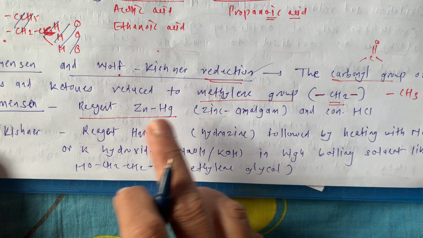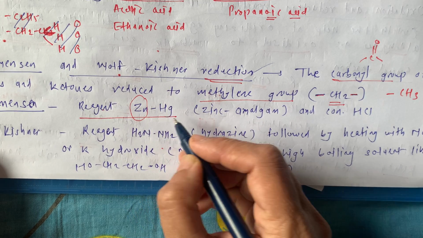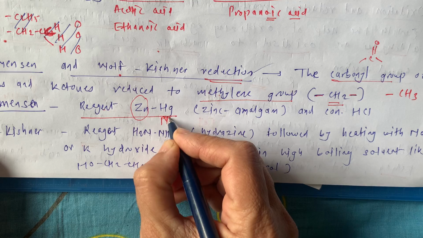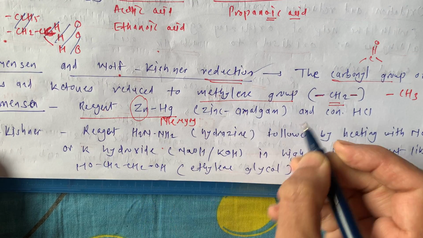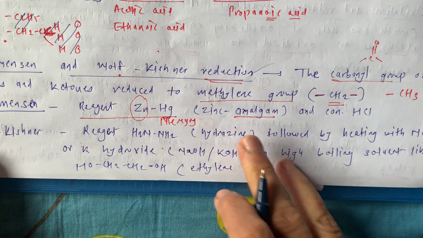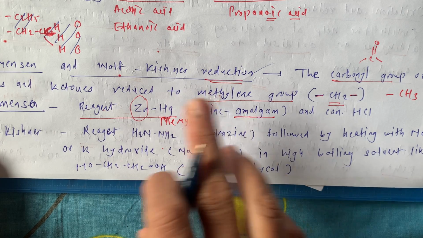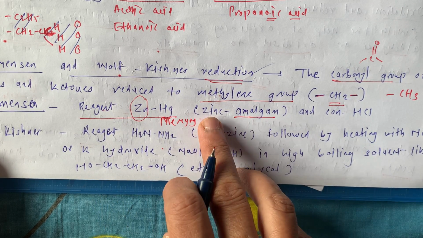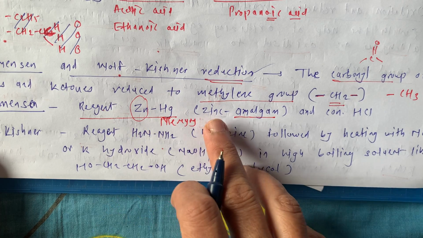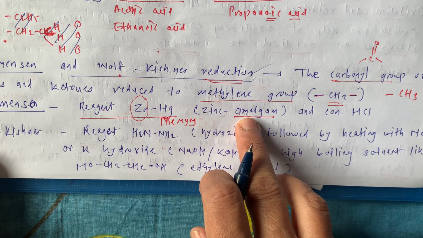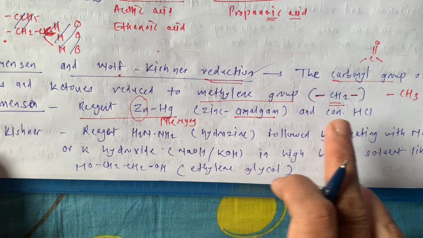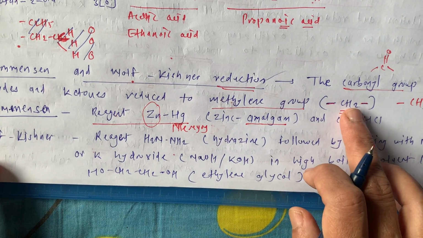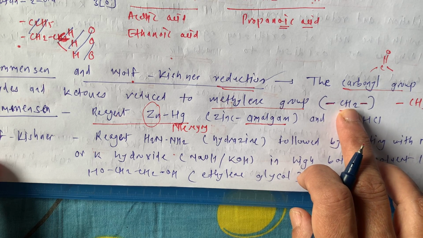What is an amalgam? When any metal is with mercury, then it is known as an amalgam. If zinc is with mercury, we say zinc amalgam. If sodium is with mercury, we say sodium amalgam. This is our zinc amalgam, used by the scientist Clemmensen to convert a carbonyl compound into a methylene group.